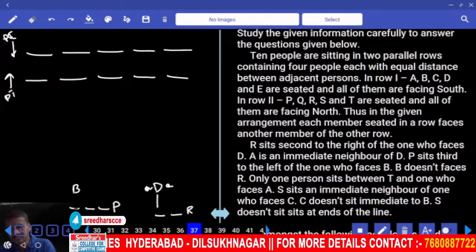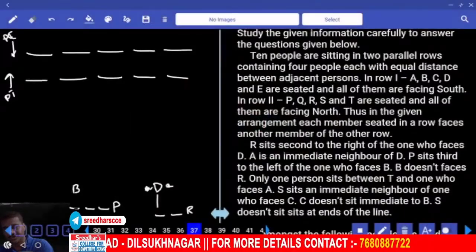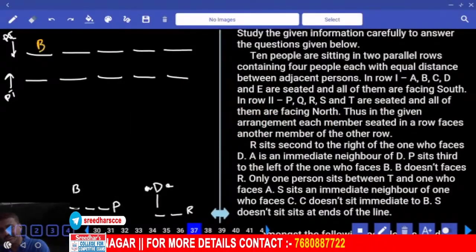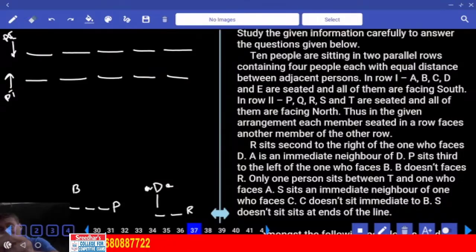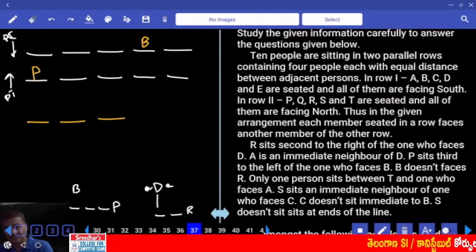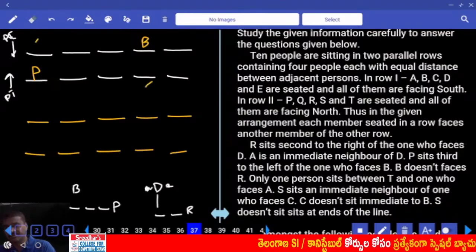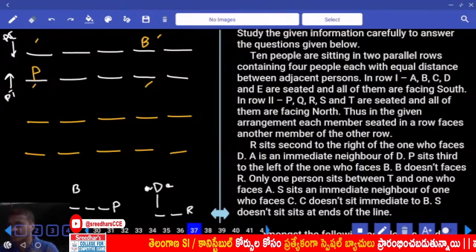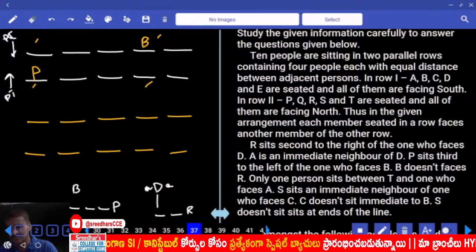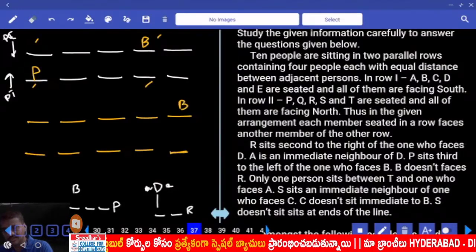Then, now with the help of this one, how many possibilities do we have? Now if we have B at this place, B is opposite, third to the left or right. P is seated third to the left of the one who faces B. B is opposite, 1, 2, 3, P can be here. One possibility. What is the second possibility? 1, 2, 3, 4. And here again 1, 2, 3, 4. Initially I have written B here, P here. Then I change, I am writing B here, P here. Then next one, B is here, B is opposite, P must be here.